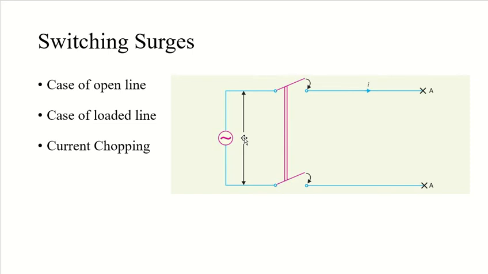So what will happen? This will set up a voltage of 2 into its impedance into the current across the break, across the switch, right? What will be the value of the current? It will be the instantaneous current.